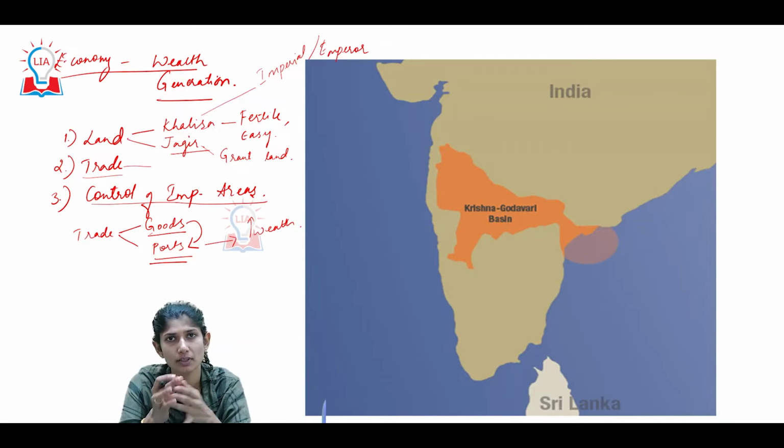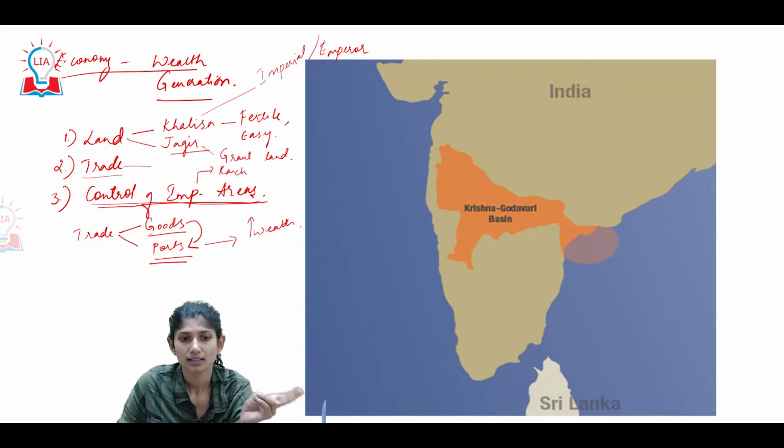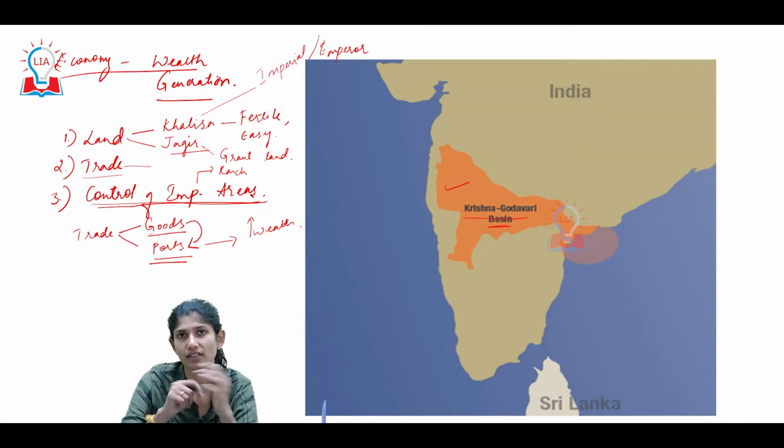The conflict between your Vijayanagar and the Bahmanis was for the Raichur Doab. Why? Region, resources, Hatti gold mine. Like the third one we said, control of important areas. One such thing was your Raichur Doab. We've discussed that in earlier videos. The next in line is your Krishna Godavari basin. The fertility of this region demanded that whoever has control of this land will get more additional wealth.